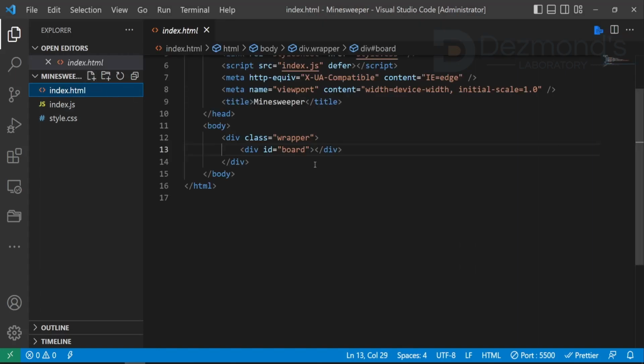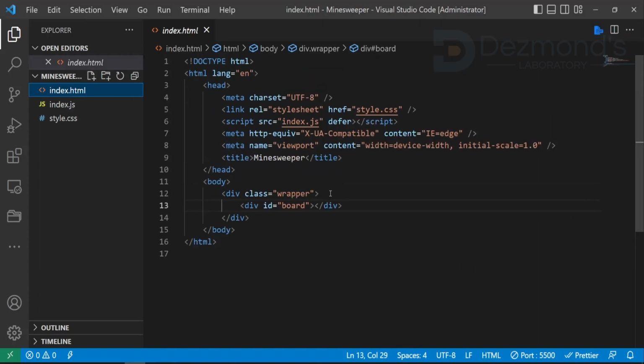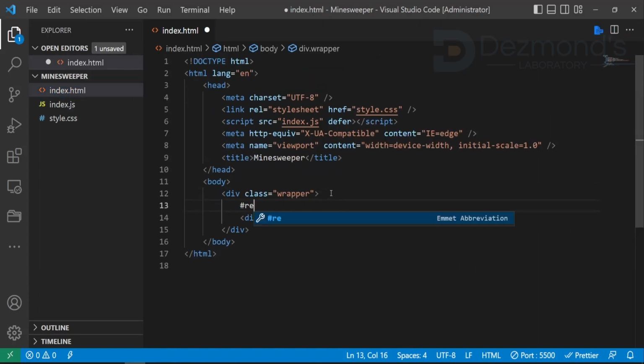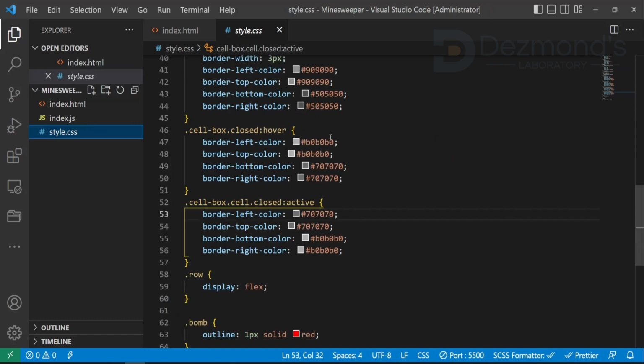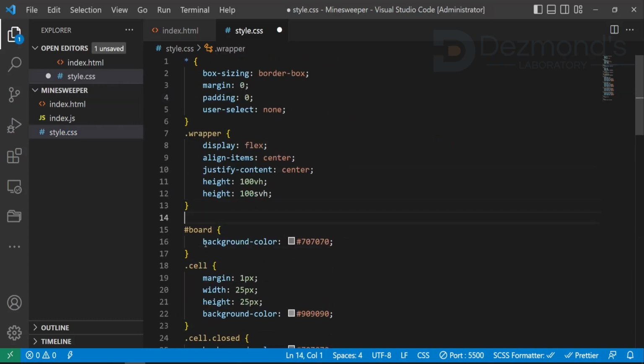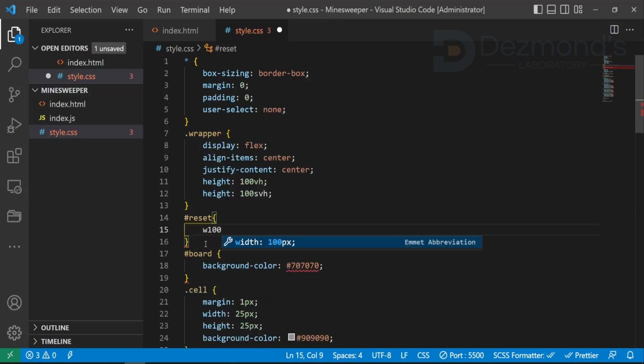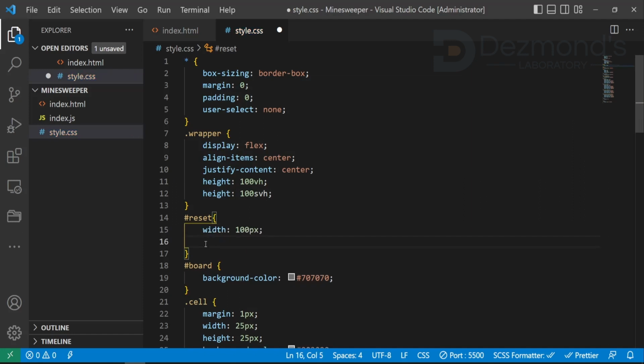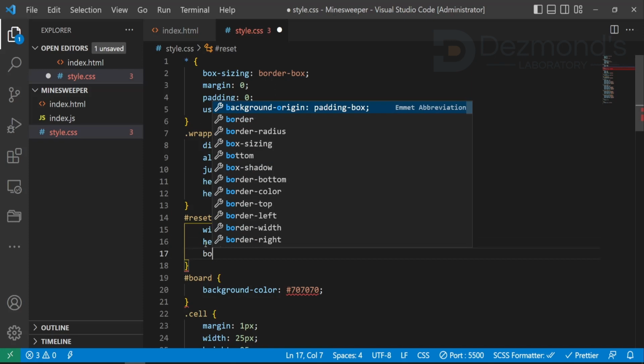Firstly, let's open our HTML file and add a div with ID reset and the same text. Let's add some styling. Displays before board styling will be fine for it. Set width and height. Also, we need a border.